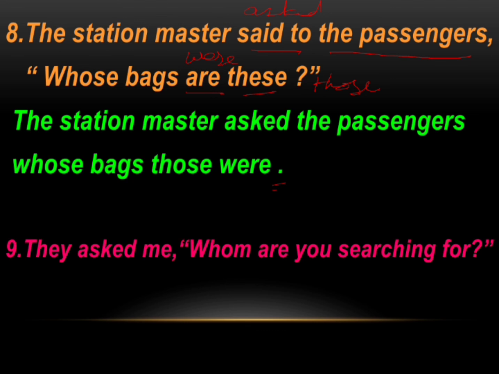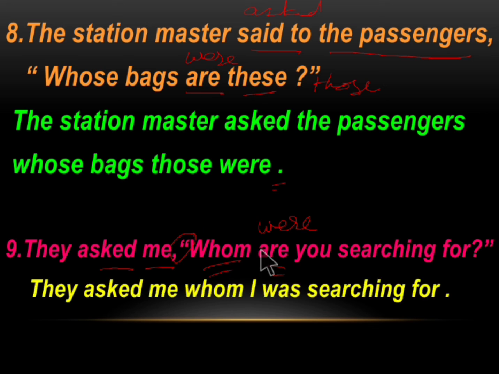The next example: They asked me, "Whom are you searching for?" Me is the listener and already it is given as asked, so we use the same asked. We remove this punctuation and we use whom as the connector. Are is present tense and present tense will be changed to the past tense. The past tense for are is were. Now the indirect speech. They asked me whom I was searching for. It ends with a full stop.